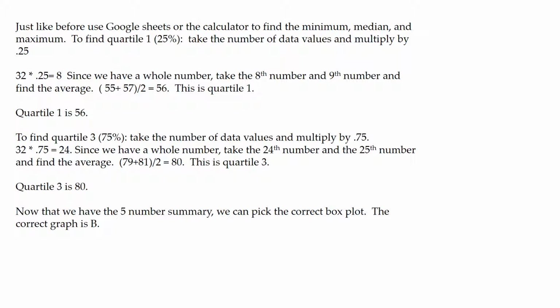So 32 times 0.75 equals 24. Again, since we have a whole number, take the 24th number and the 25th number and find the average. The 24th number is 79, the 25th number is 81, so when we average the two together, that equals 80. This is quartile 3. Quartile 3 is 80.